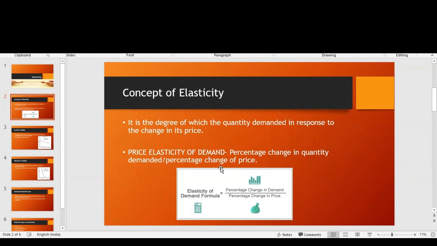The price elasticity of demand has a specific formula as well: the percentage change in demand, whether it increases or decreases, divided by the percentage change in price. If any commodity's price is increased suddenly, the demand will definitely decrease most of the time.